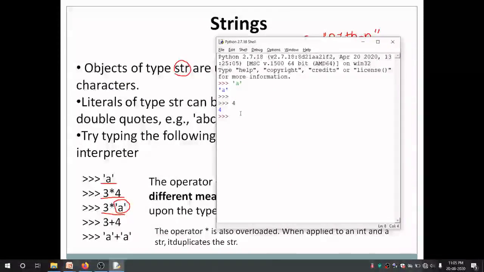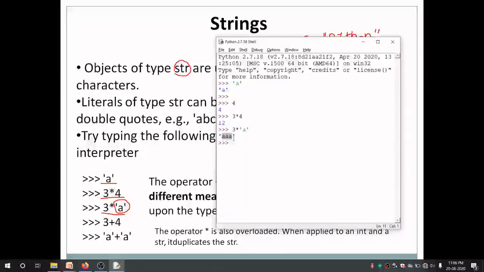Okay, so 3 into 4, if I say, it will straight away print 12. But if I multiply a string by 3, if I say 3 into A, just look at the output of this statement.